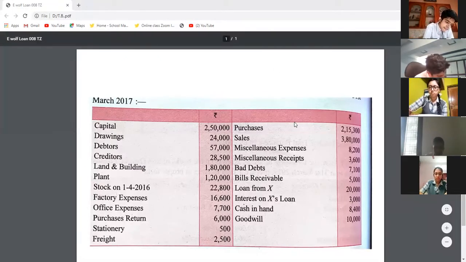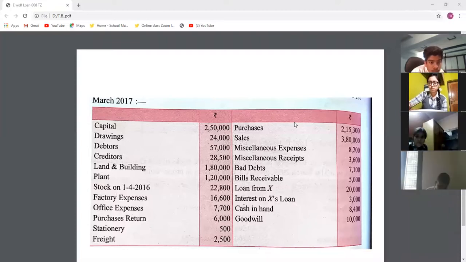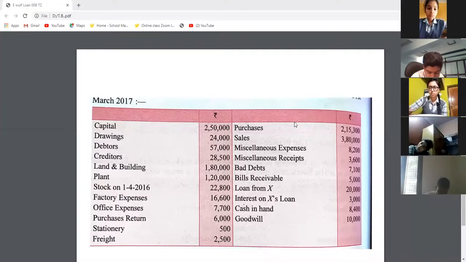Now bills receivable. Yes, Vanisha, what to do? Bills receivable, debit or credit? Vanisha Mittal, bills receivable will be in debit or in credit?